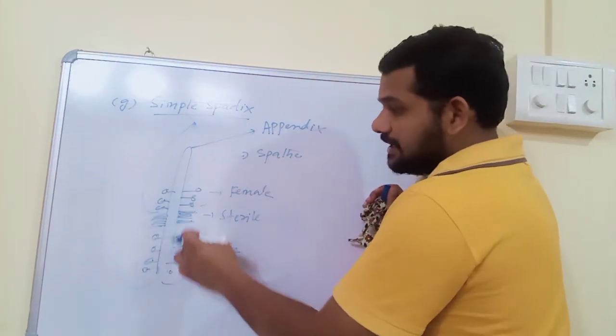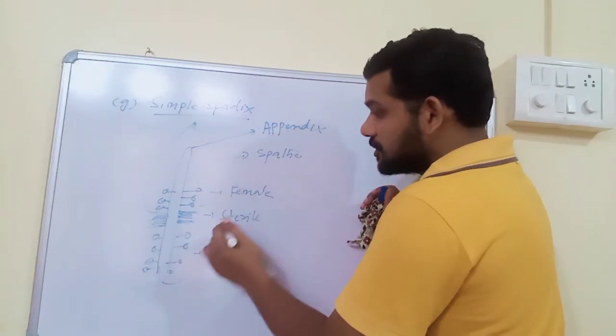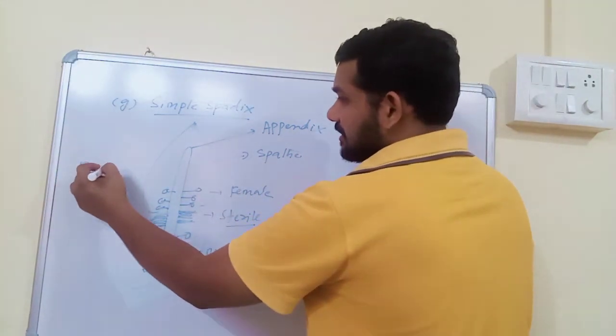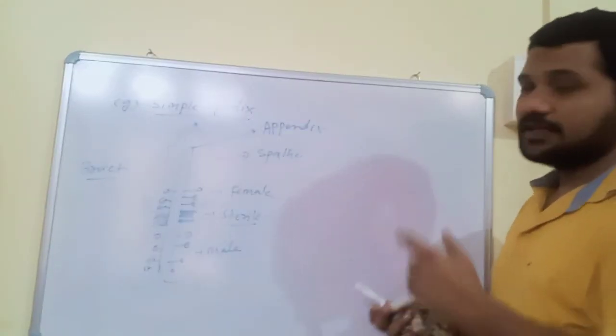Fleshy peduncle has three types of flowers. Female flowers at middle, male flowers at base. In between these two, some sterile flowers are present. And one of the bracts. What is a bract? A small leaf-like structure present at the base of the flower is called a bract.